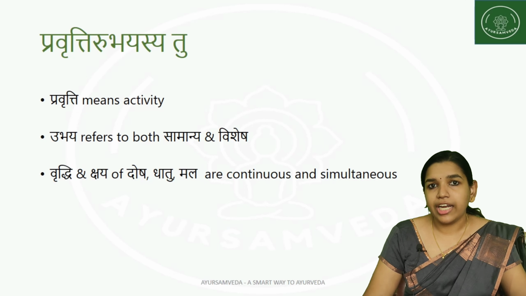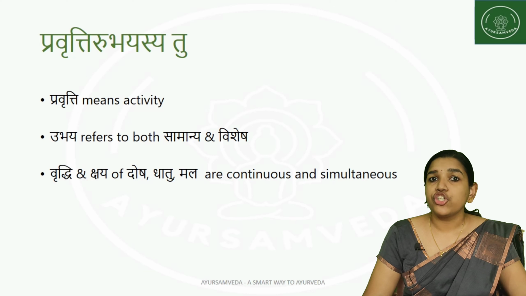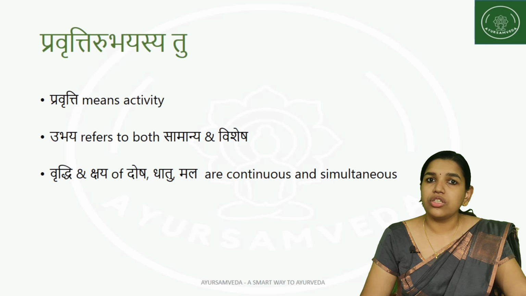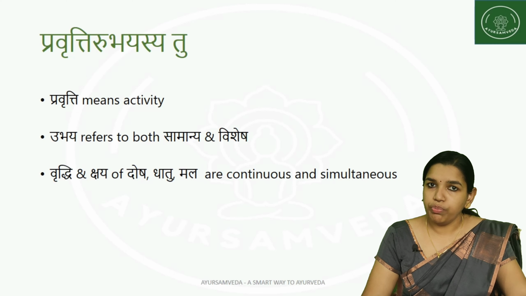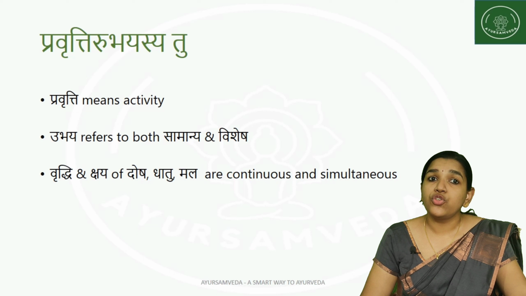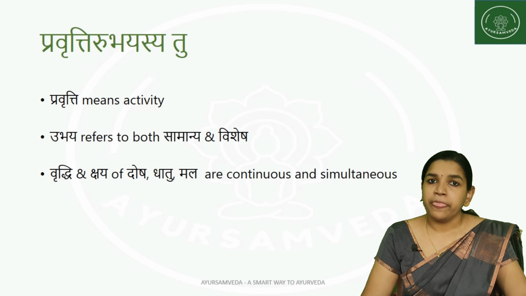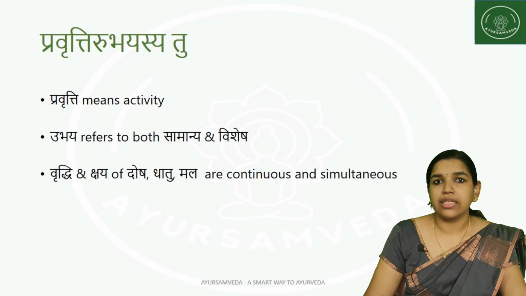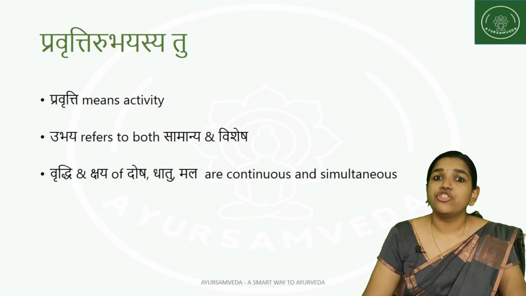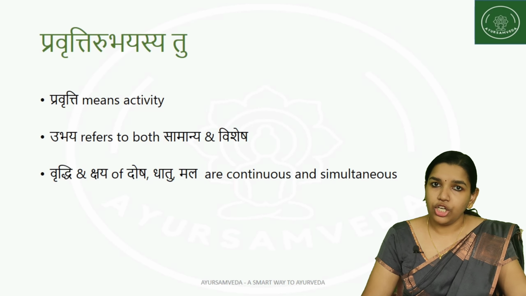Whenever we are administering samanya, it should not go beyond the level, and whenever we are administering vishesha chikitsa, it should also not go beyond the level. Once a kshaya has happened, we apply the Samhita Siddhanta and increase that entity, that is dosha, dhatu or mala, to the normal level, but not beyond the normal level.